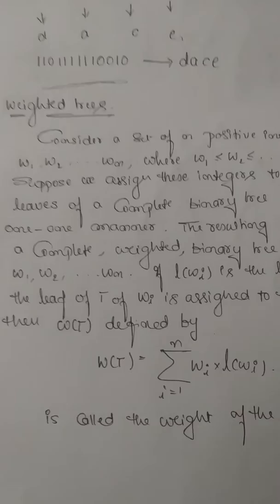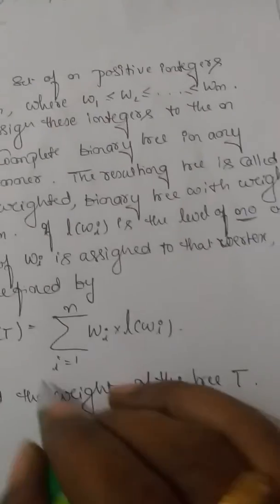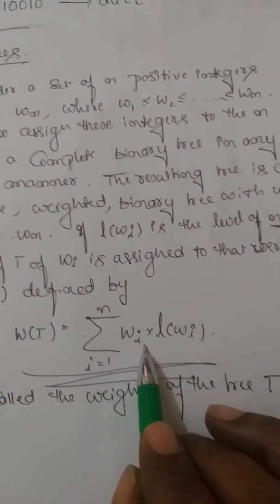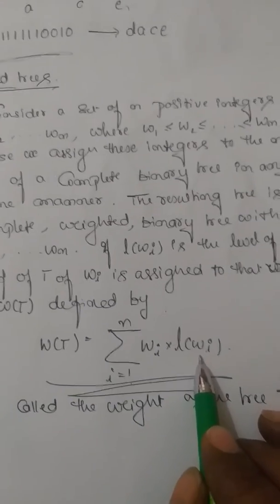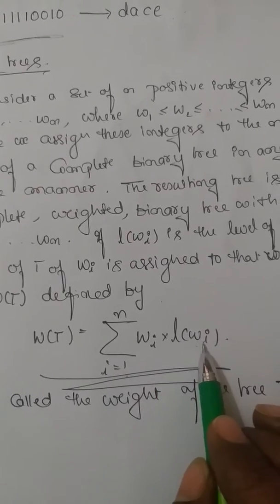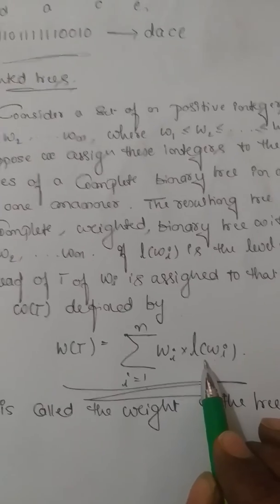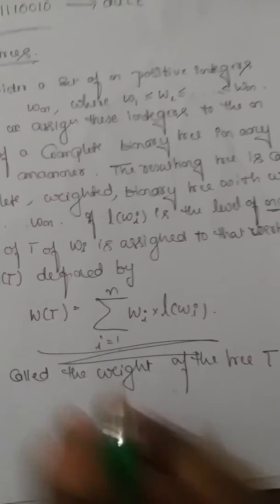Now, to get the weight of the tree, what we have to do is take the sum of the weights of the leaves multiplied by the level of the same vertex. The weight of that vertex times the level of the vertex has to be taken, and we have to take the sum over all vertices of degree 1. Then I can call that the weight of the tree.